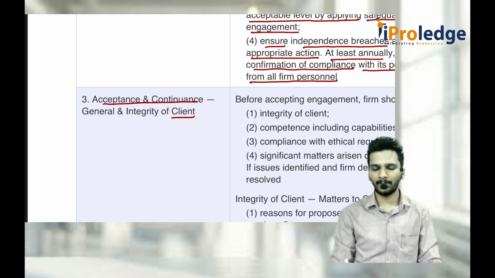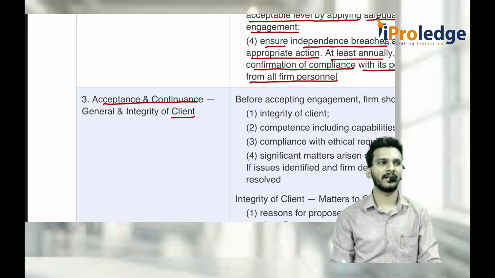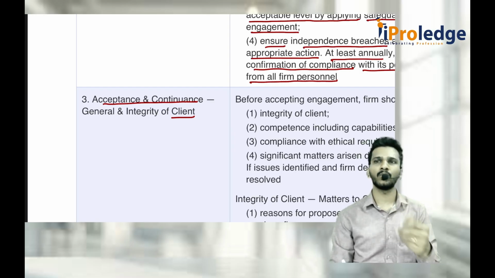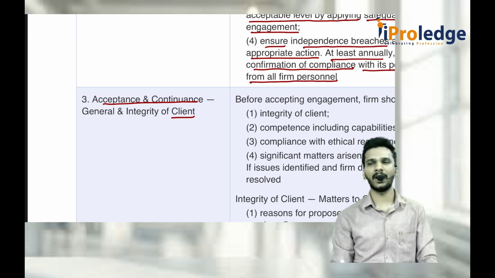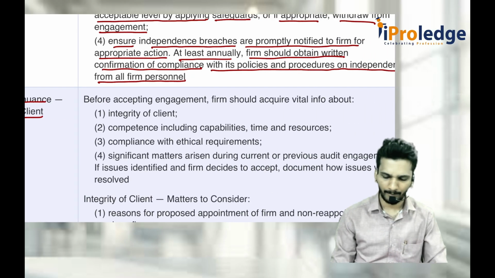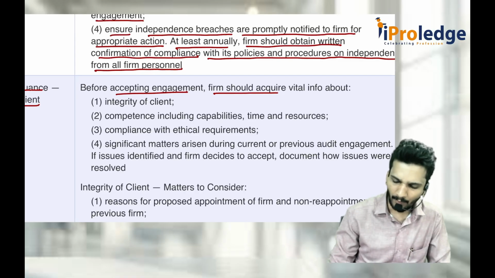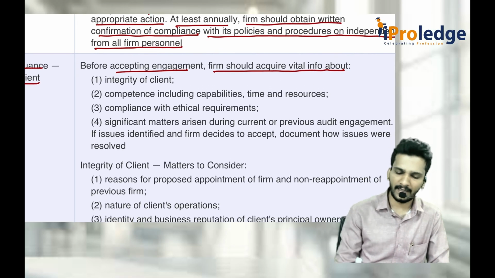But whenever you want to accept the client, there are two things you have to consider: the integrity of the client, whether the client is the right client or not, and whether he will allow us to deliver the thing which is required. Next, are you really competent enough to do those things? Do you really have sufficient skills and a competent team? Before you accept any engagement, the firm should acquire vital information about the integrity of the client.